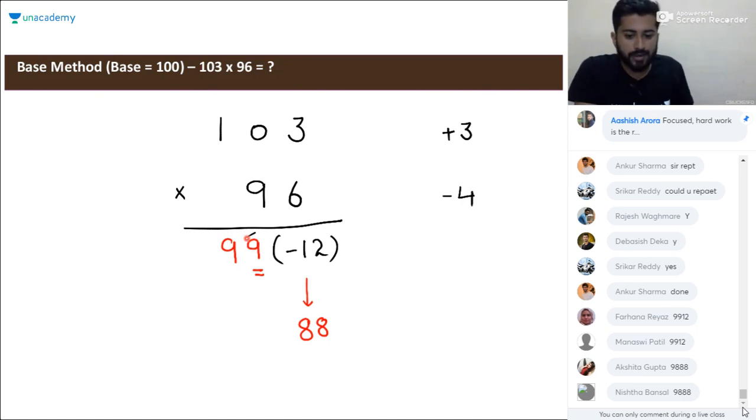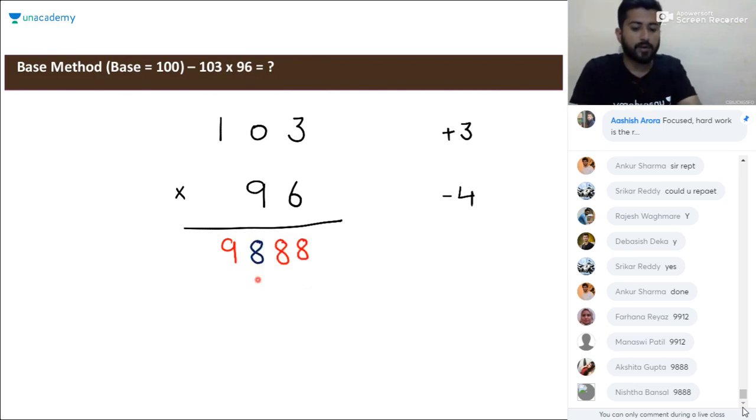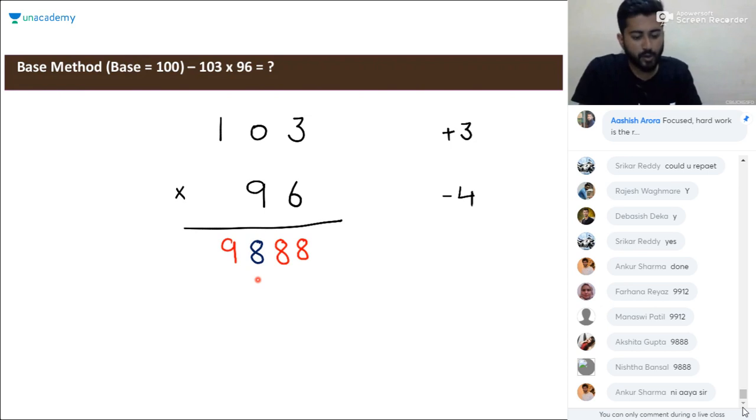And we took one carry from this 9, so it will become 8. So the final product will be 9888. Okay, no problem. I'll repeat.